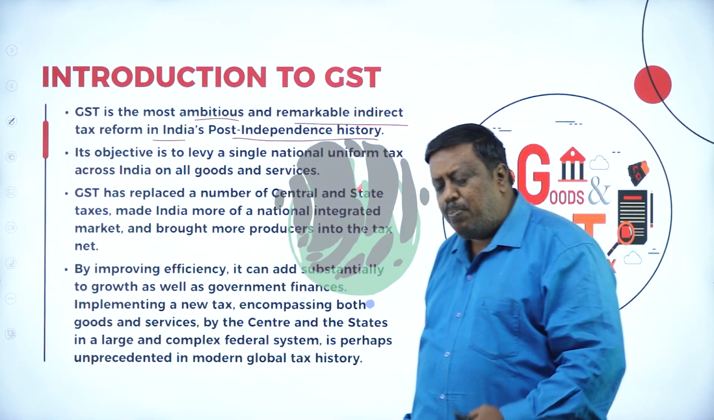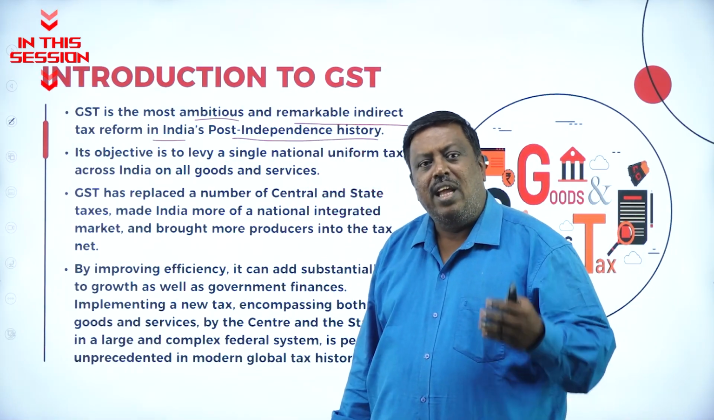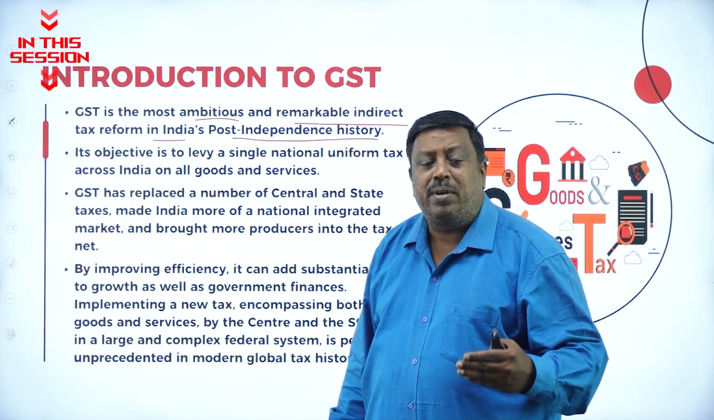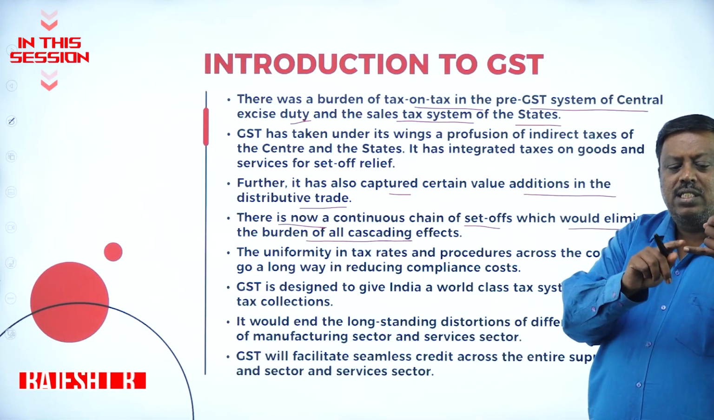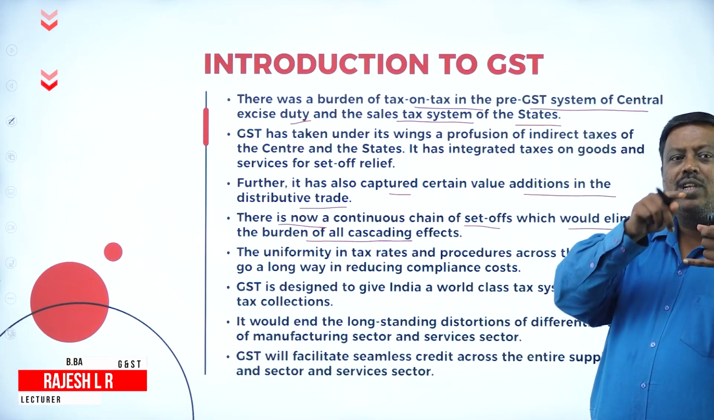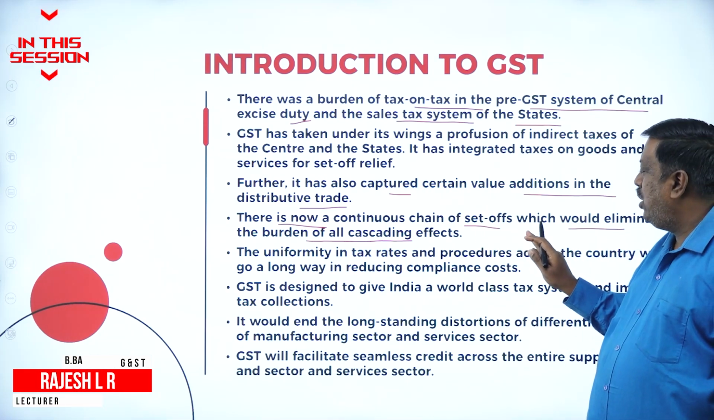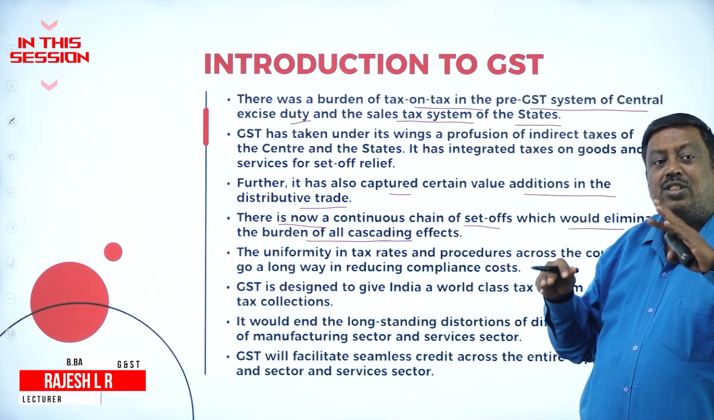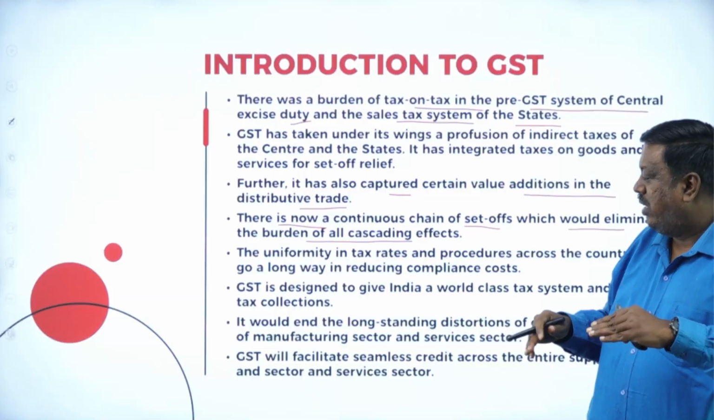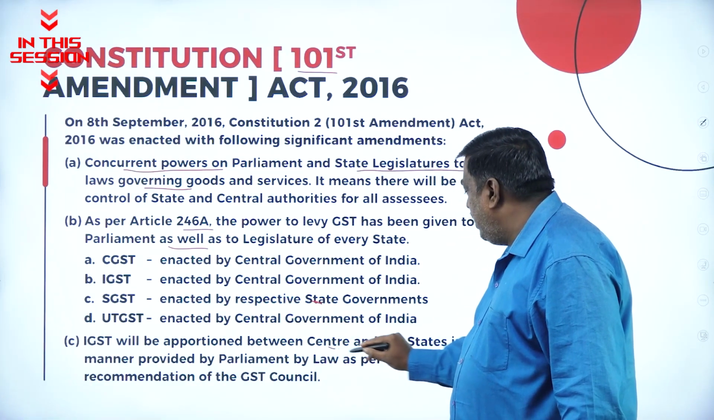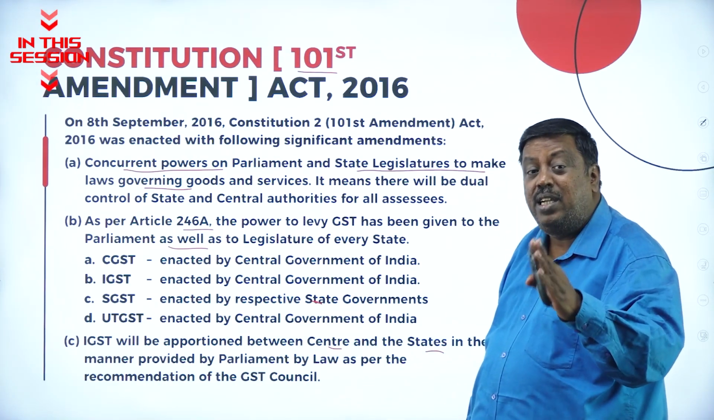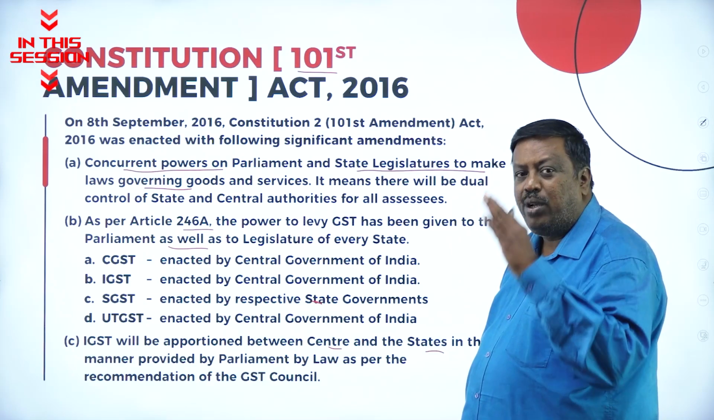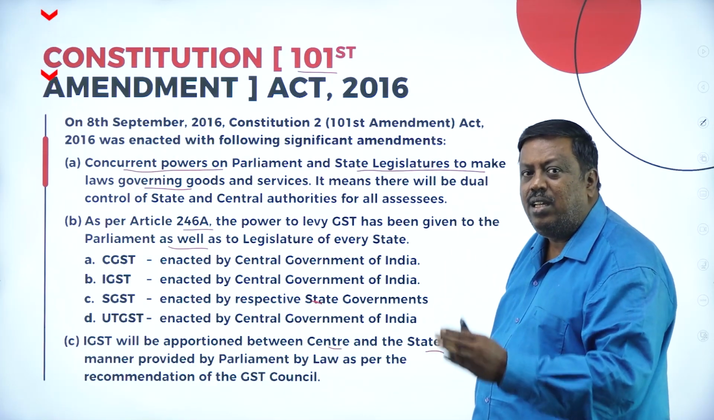GST has supported plenty of business people and even young entrepreneurs to enter into the business sector. From the manufacturer till the consumer, the set off, whatever they made here, that is called chain set off, and the cascading effect, meaning tax on tax, has been avoided. IGST will be apportioned between the center and the states in the manner provided by the parliament as per the law, as per the rules and regulations framed under GST.